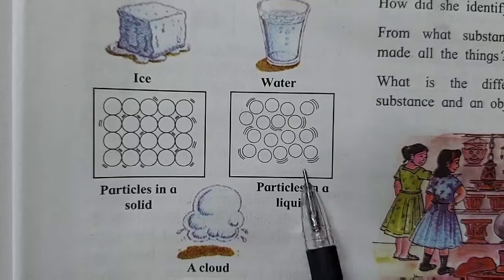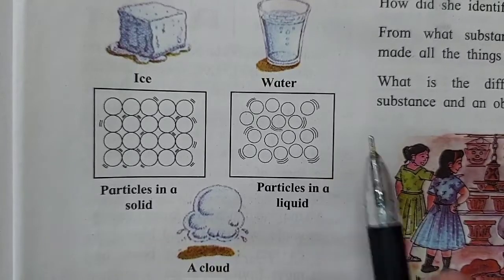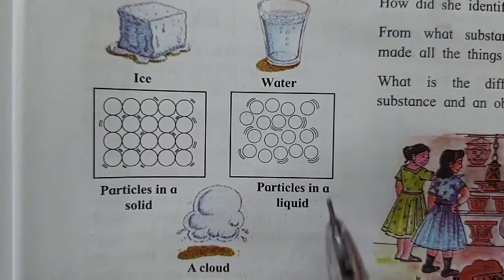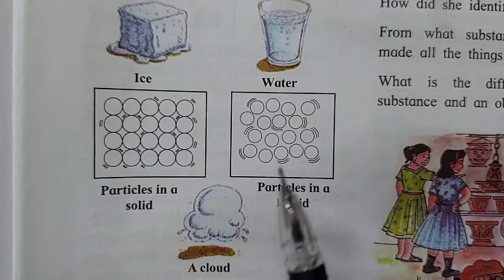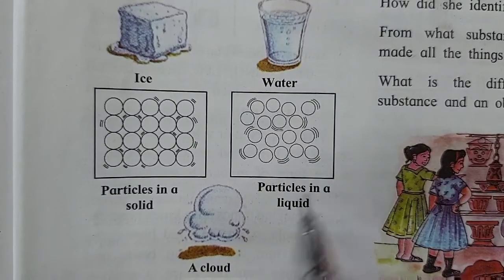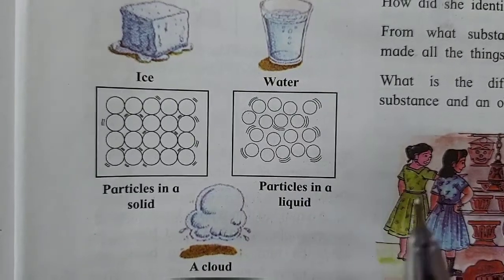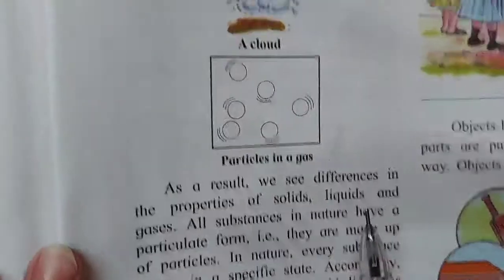Understood, children? So it has no shape of its own. That means liquids do not have a specific shape. Solids have a specific shape. Liquids do not have a specific shape. And the same goes for gas also.